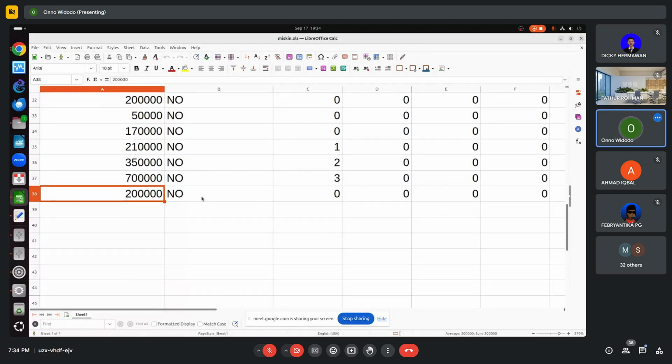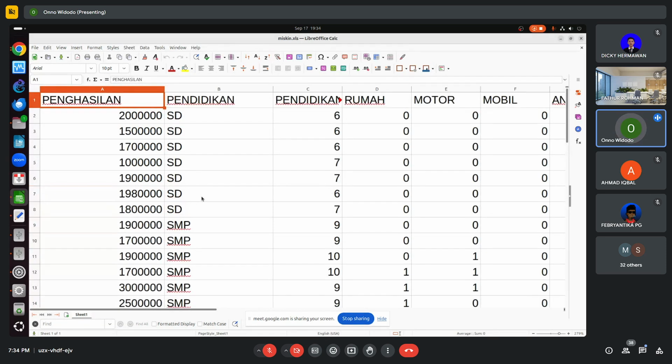In the actual work in Tangerang Selatan, for example, I think we analyzed around a couple thousand data, so it's more difficult because we have thousands of data. This one is only for example.